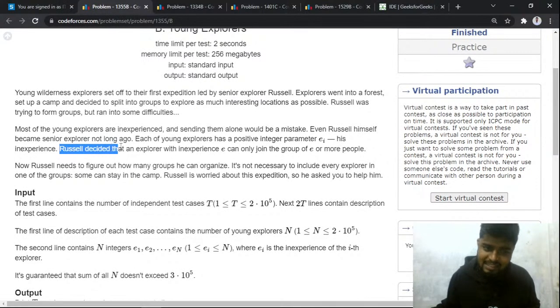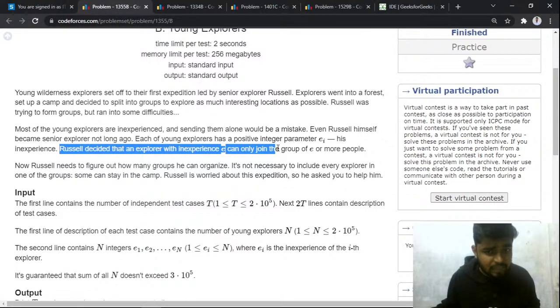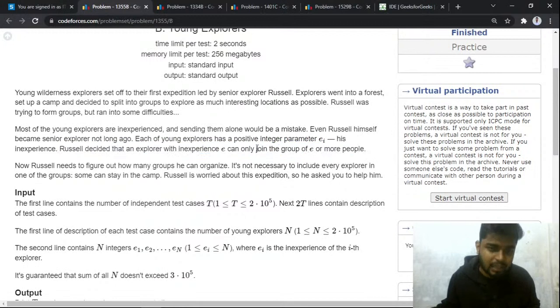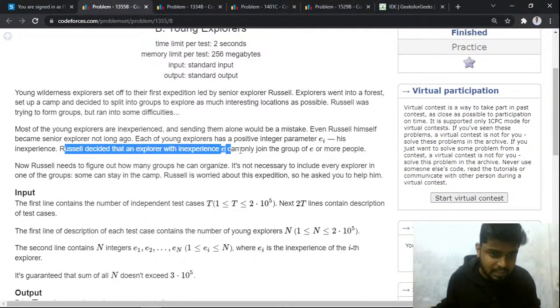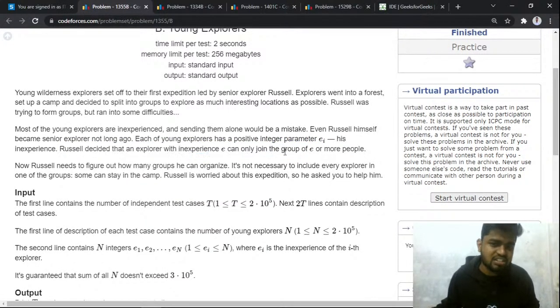Now Russell decides that an explorer with an inexperience of e can only join a group of e or more people. An explorer with an inexperience of e can only join a group which has at least e people or more, right?